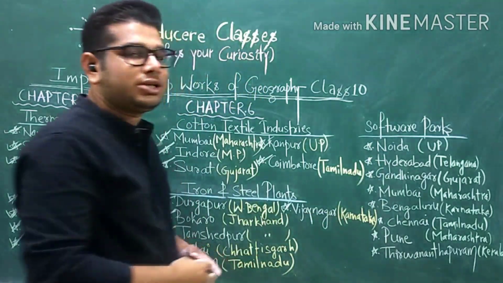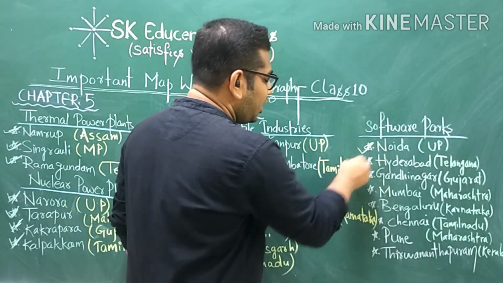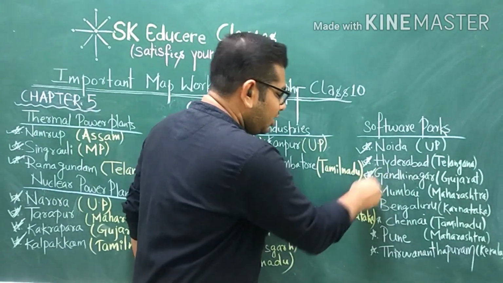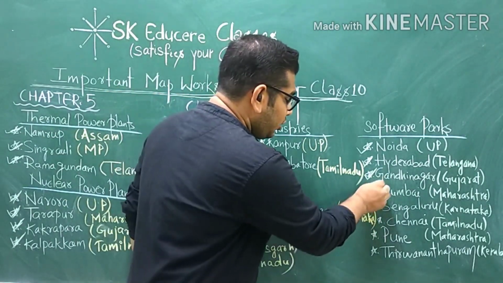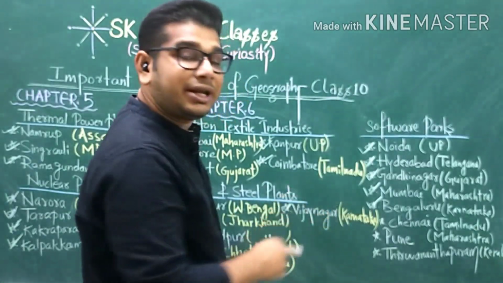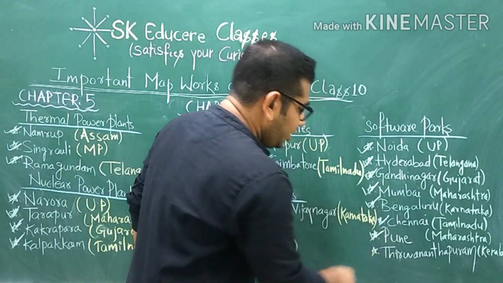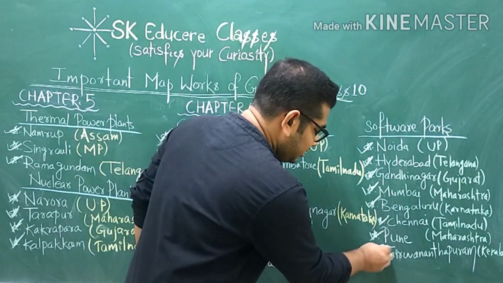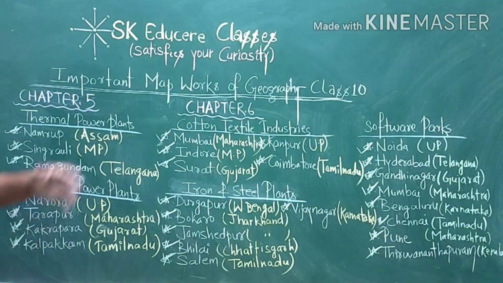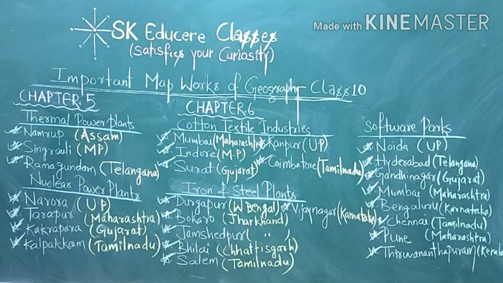Then software technological parks may be asked. Some of the important software parks are Noida, located in UP, Hyderabad, located in Telangana, Gandhinagar, located in Gujarat, Mumbai, located in Maharashtra, Bengaluru, located in Karnataka, Chennai, located in Tamil Nadu, Pune, located in Maharashtra, Thiruvananthapuram, located in Kerala. So these are the main map works from chapters 5 and 6.